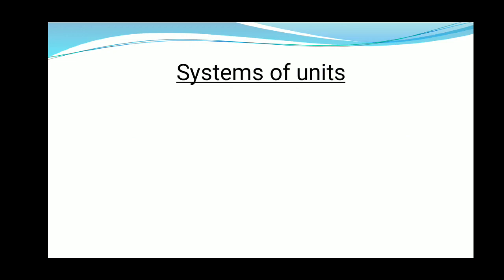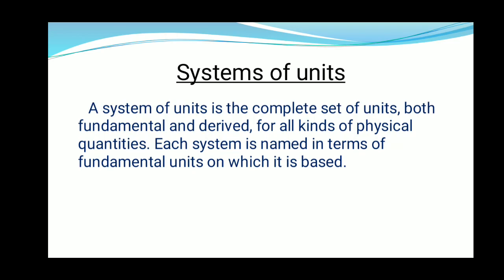Now, we discuss systems of units. A system of units is the complete set of units, both fundamental and derived, for all kinds of physical quantities. Each system is named in terms of the fundamental units on which it is based.